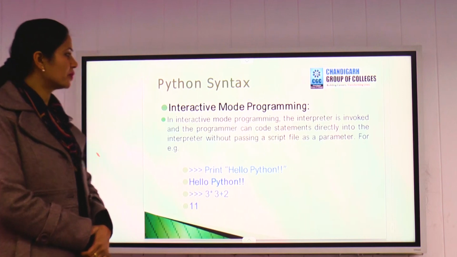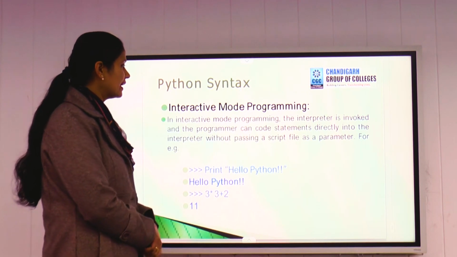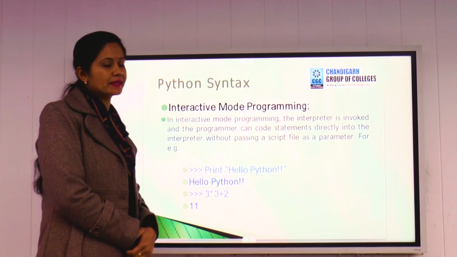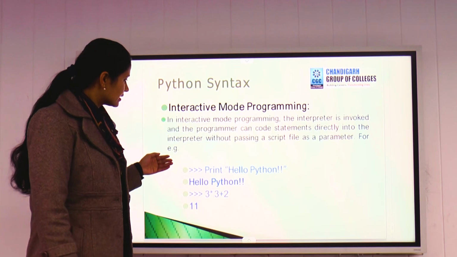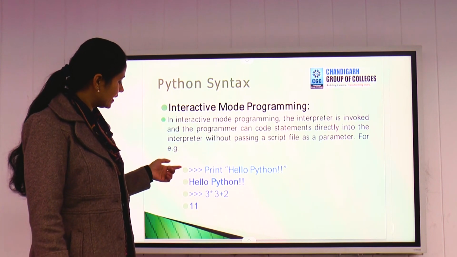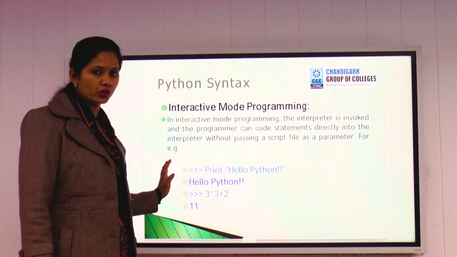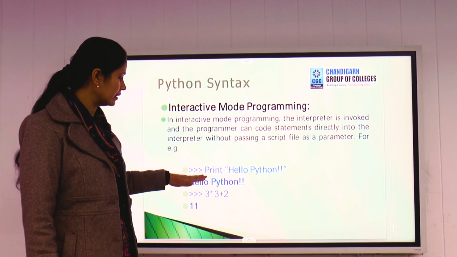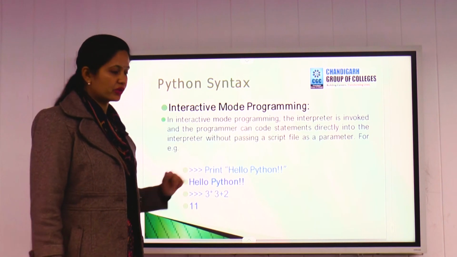In interactive mode programming, you can directly write the code on the interpreter and you don't need to invoke any scripting file. As you can see in the example here, this is interactive mode programming. After these arrows or cursors, you can directly write the code. We have written the code print and given our statement hello Python in double quotes.